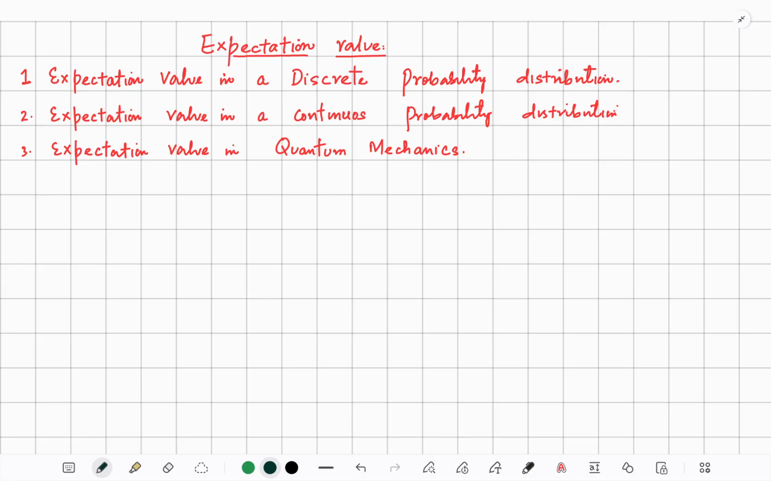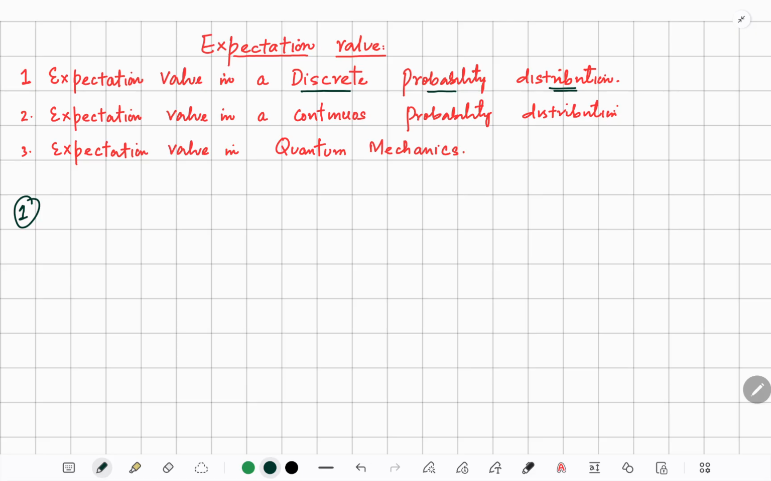I would not go into the details of the conceptual background of the expectation value, but rather directly how to find it, which is one of the most important topics in quantum mechanics and statistical physics. Okay, let's go directly into the topic. Let's go with the first part, which is the expectation value in case of discrete probability distributions.